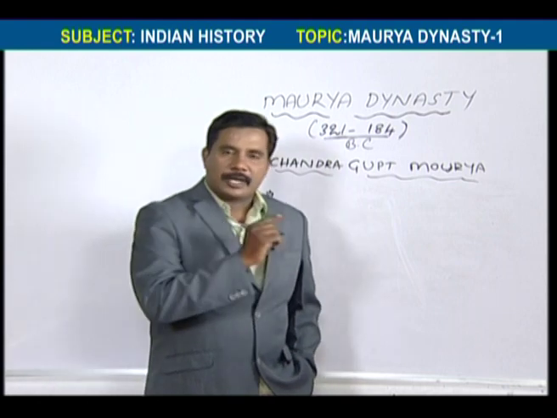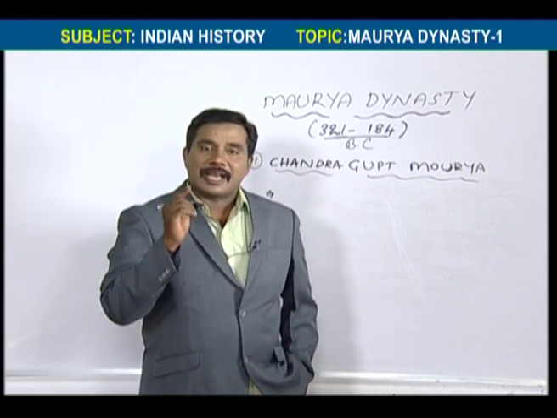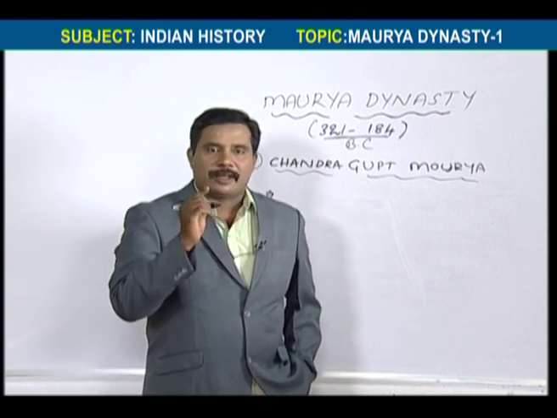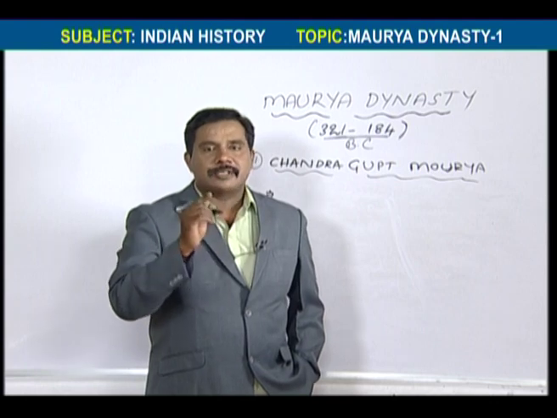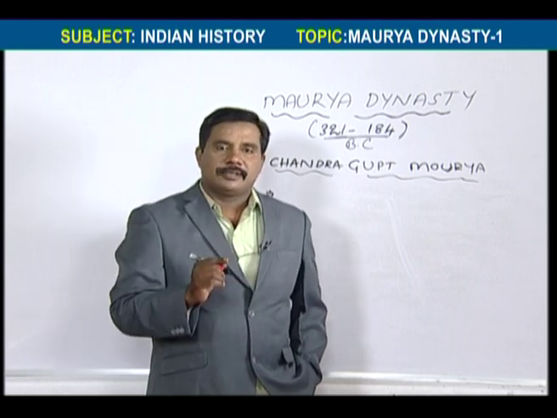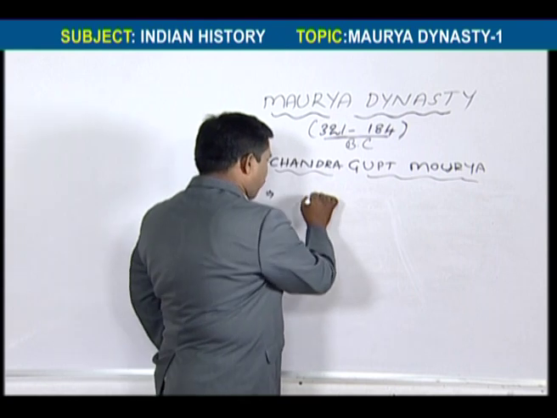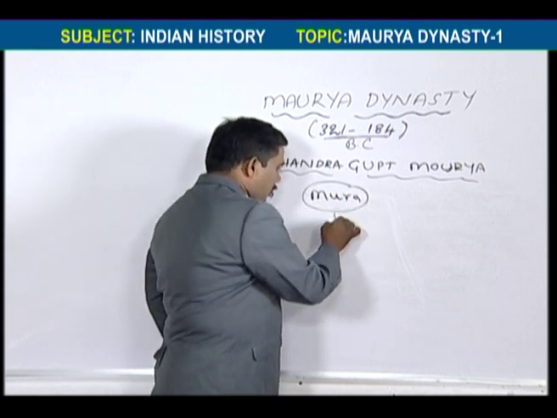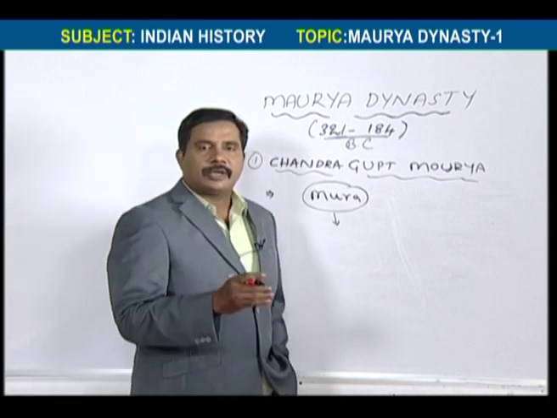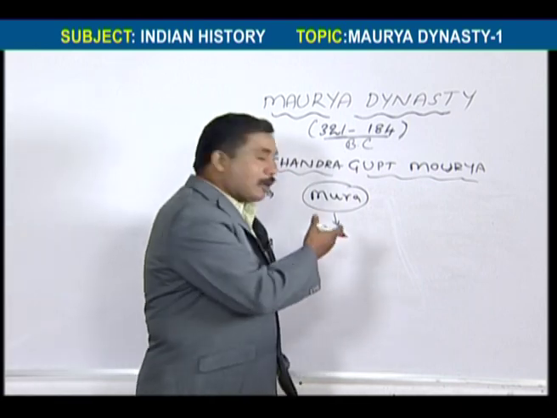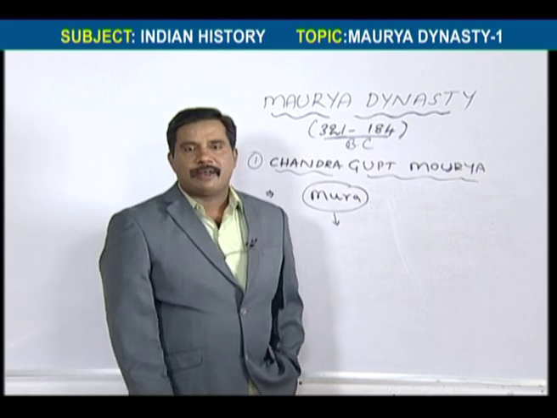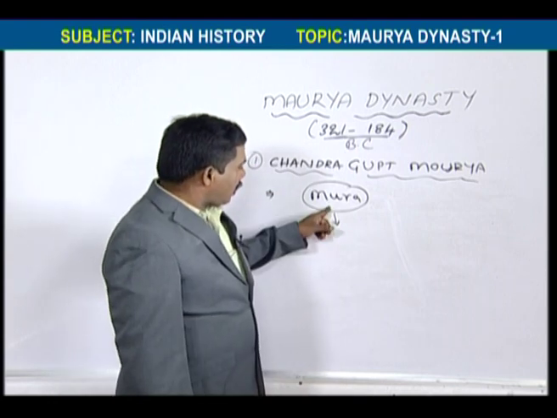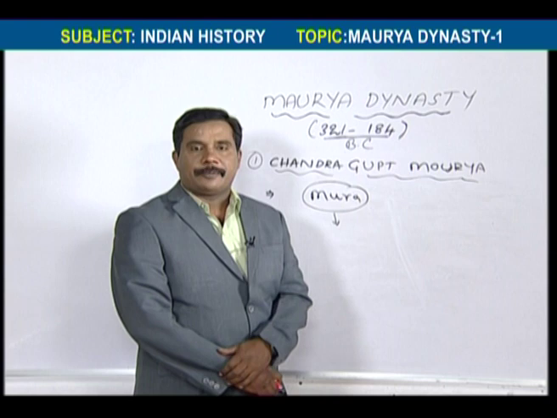Because Chandragupta Maurya was the son of a worker in the royal family of the Nandas. Her name was Mura. This Mura was a house worker in the court, in the houses of the Nanda royal family. That's why Mura was a Shudra.